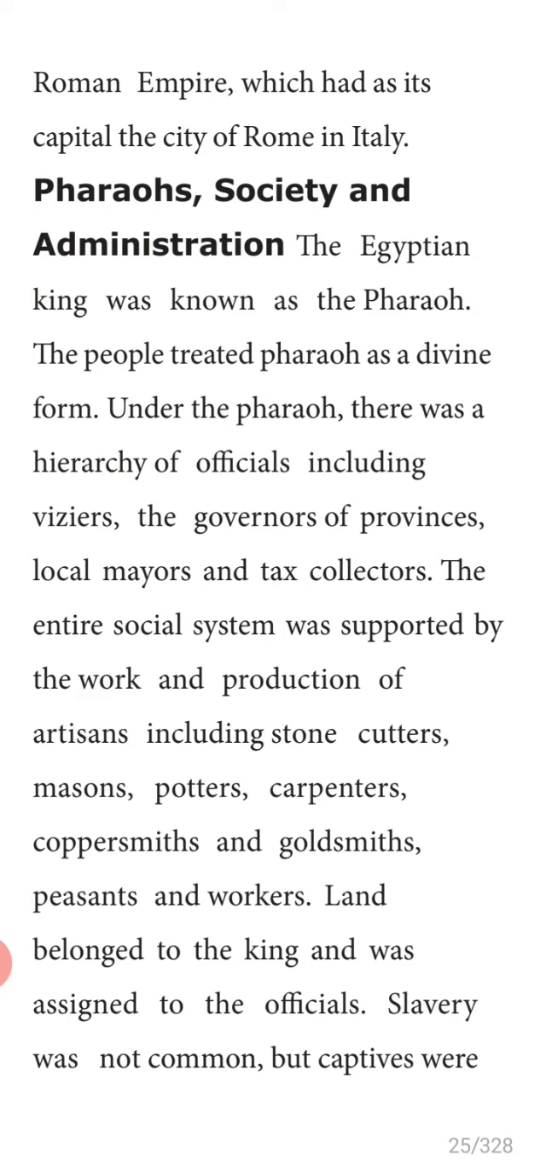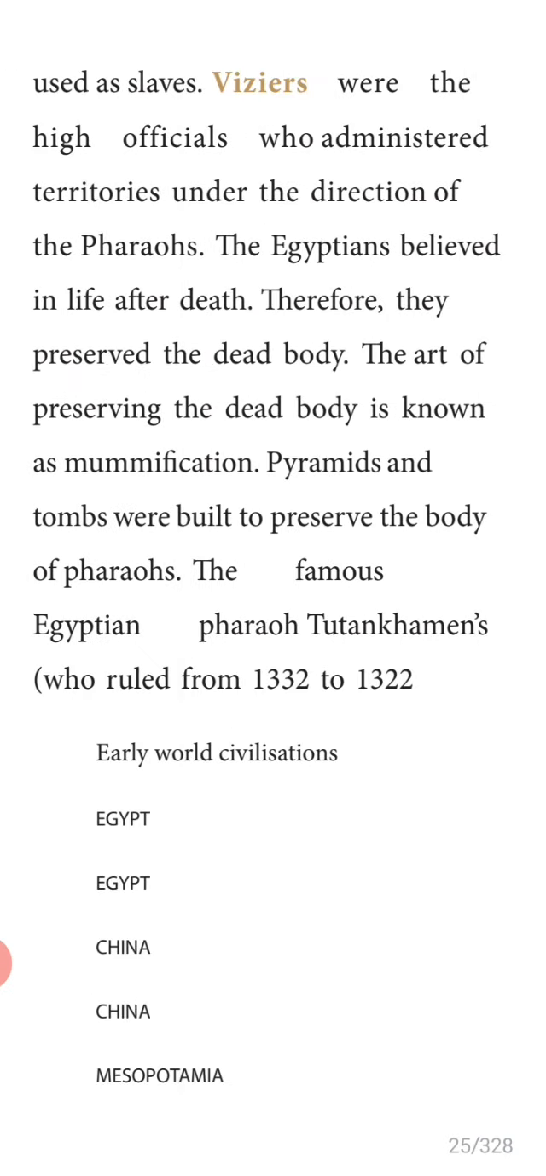Who were the viziers? Viziers were the high officials who administered territories under the direction of the kings, the pharaohs. So under the king or pharaoh, who were they? The viziers, isn't it? They ruled and administered the territories.